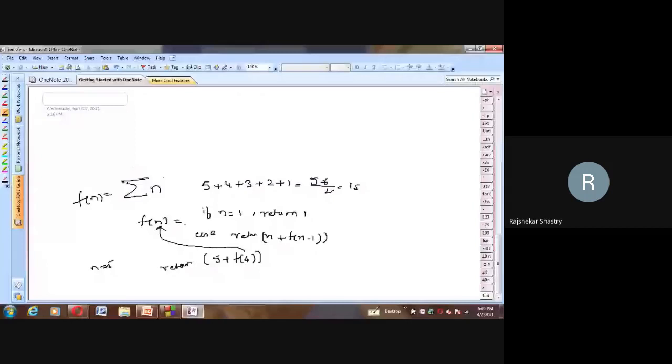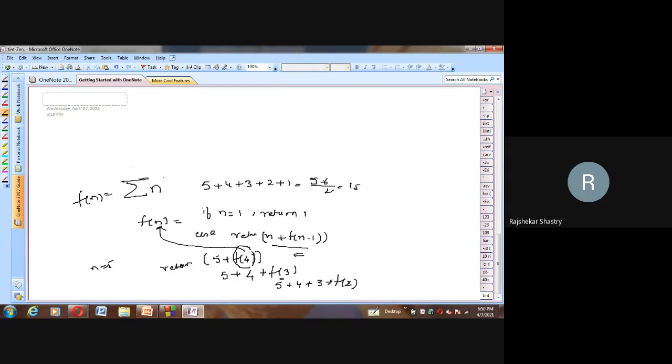In the if, this time n is 4 and 4 is not equal to 1. So again it will come to this portion, and you will have 5 plus f of 4. When it is executed, you will have 4 plus f of 4 minus 1. The same code is going to be executed. f of 4 minus 1 is 3 here. Now again f of 3 we are calling, and n is not equal to 1 again. So further it will become 5 plus 4 plus 3 plus f of 3 minus 1, which is 2 here.